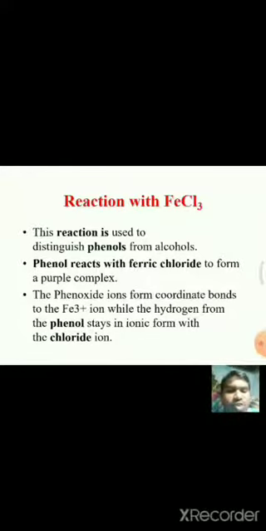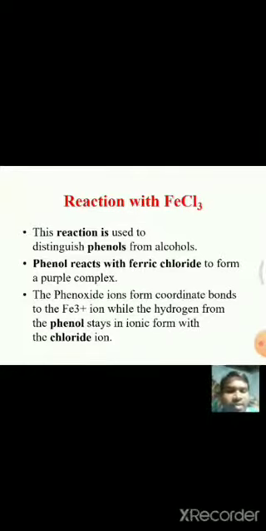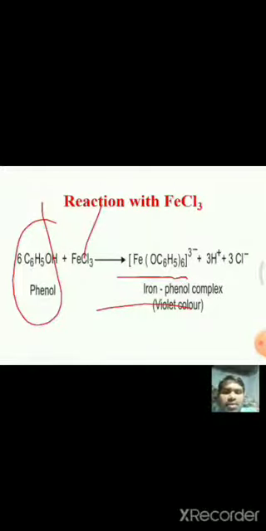This reaction is used to distinguish phenols from alcohols. When phenols react with ferric chloride, they form a purple complex in which the phenoxide ions form coordinate bonds with Fe+3. This iron phenol complex is violet in color. By using this reaction we can differentiate phenols: phenols form this color complex while alcohols do not.